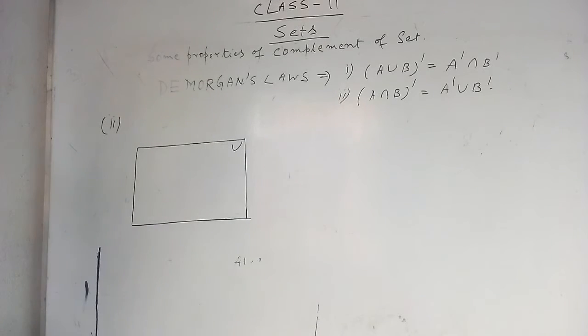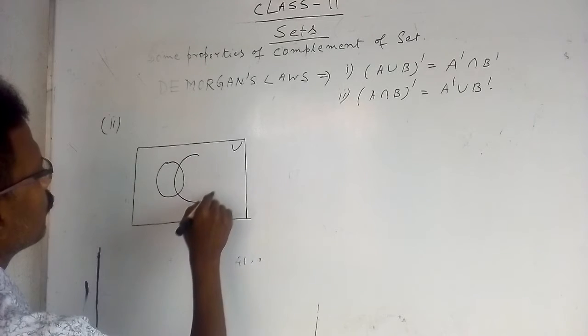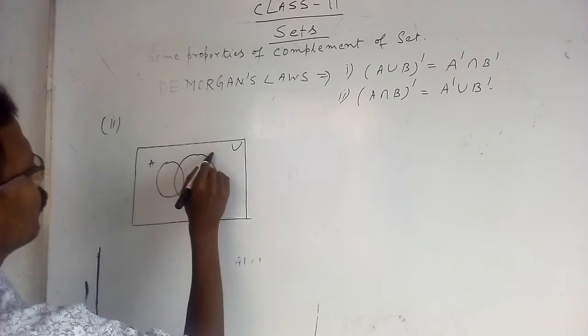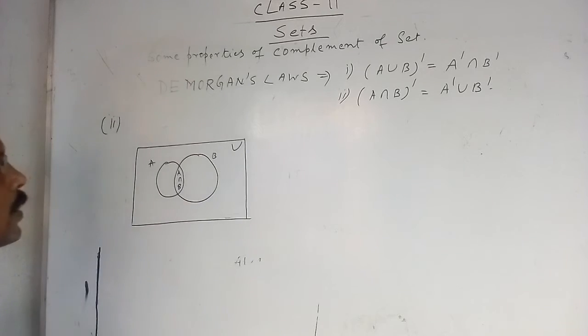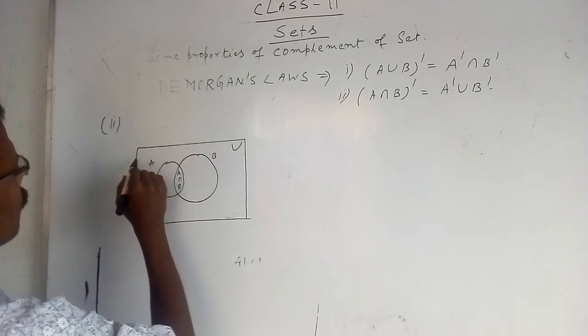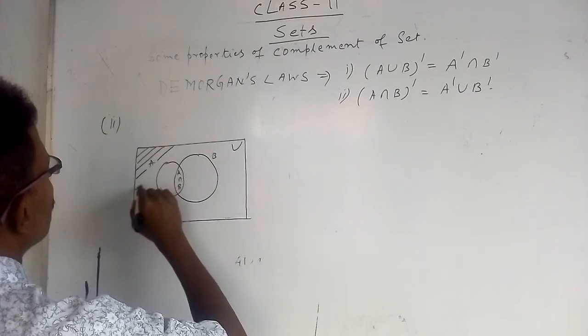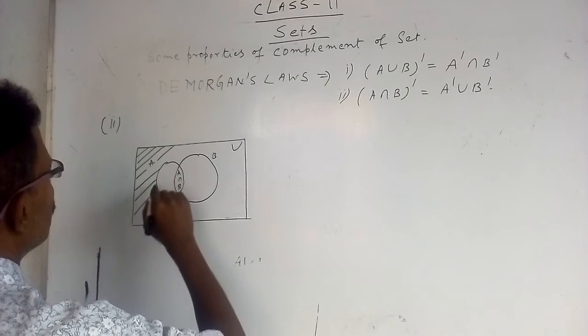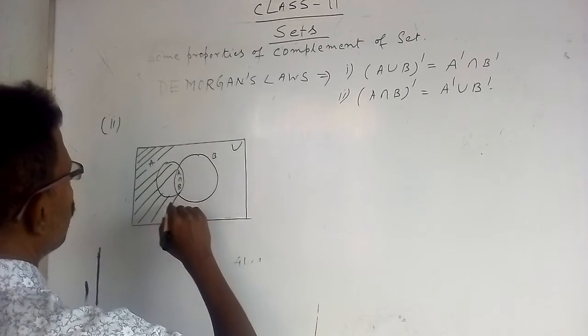Draw U, A, B, and this portion is A intersection B. Now A intersection B complement, that is, don't enter this region and set outside of this region. Don't enter that common region.